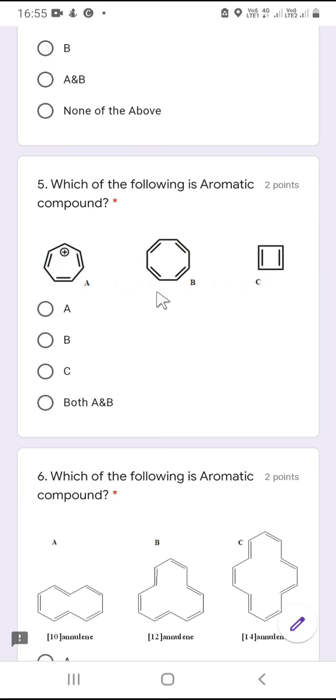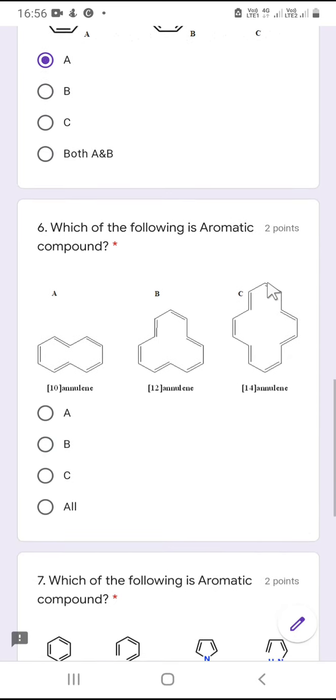B is non-aromatic because it has a tub shape, and A is the only aromatic compound because it is a 7-membered ring, that's why there is planarity, so cyclic, planar and fully conjugated due to this positive charge. So A is the only compound among A, B, C which is aromatic in nature. B is non-aromatic due to tub shape, and C is anti-aromatic due to the 4n pi electron system.